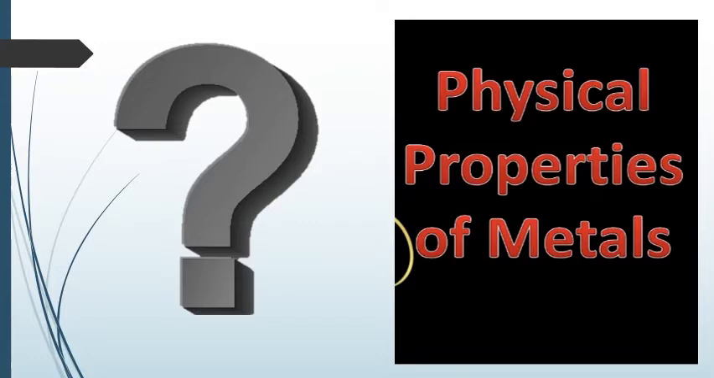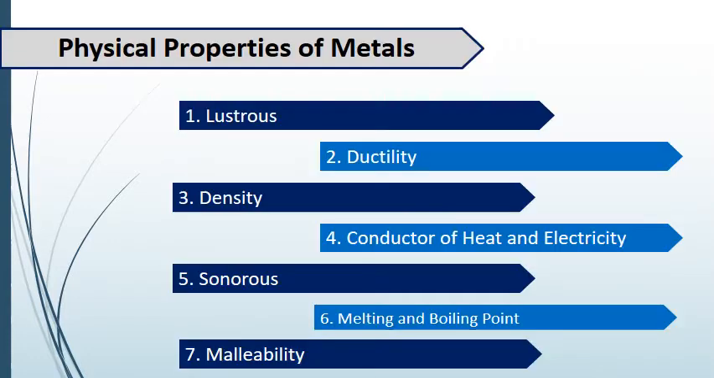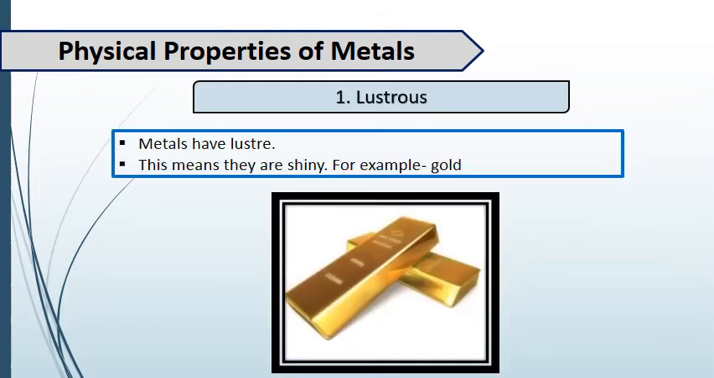Next, physical properties of metals. Here we have some physical properties. These are lustrous, ductility, density, conductor of heat and electricity, sonorous, melting and boiling point, and malleability. So let's start with lustrous. Metals have luster. Luster means they are shiny in nature. So all the metals are shiny in nature. They have their own luster.